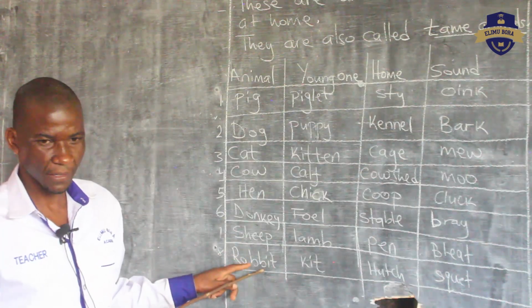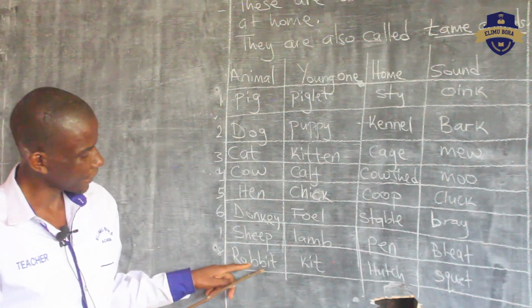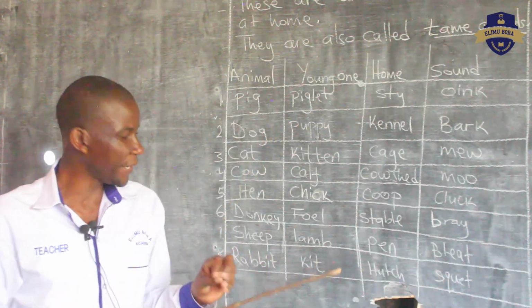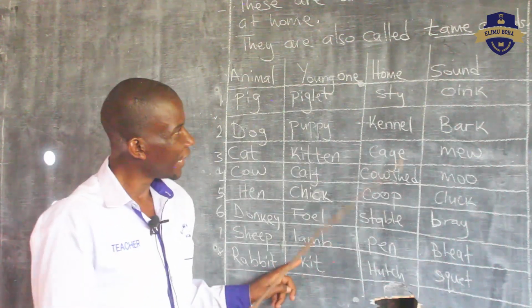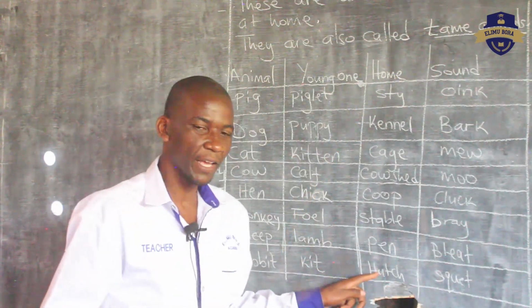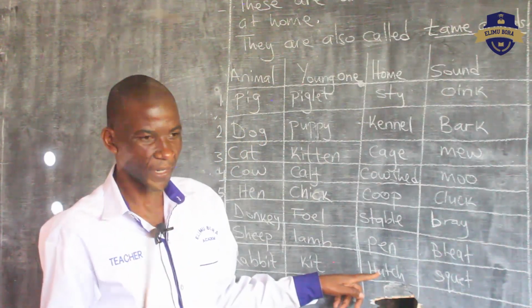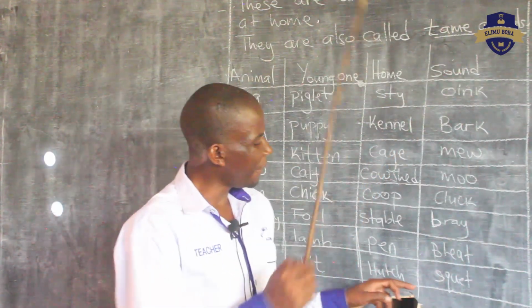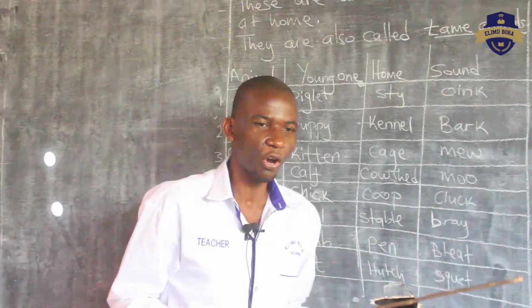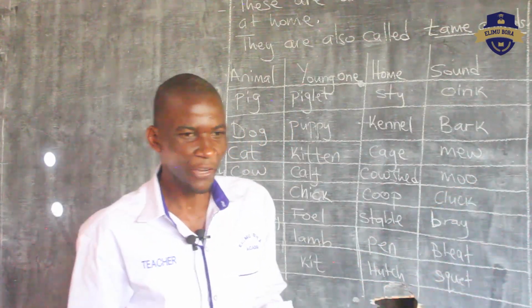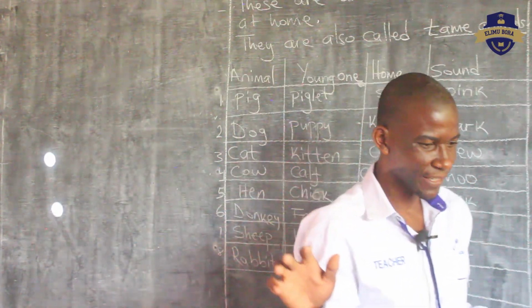Our last animal is a rabbit. Say rabbit. Again? Rabbit. The young one of a rabbit is called a kit. The home of a rabbit is called a hutch. Say hutch. Rabbit hutch. The sound made by a rabbit is called a squeak. Can you squeak like a rabbit? Do you keep rabbits?